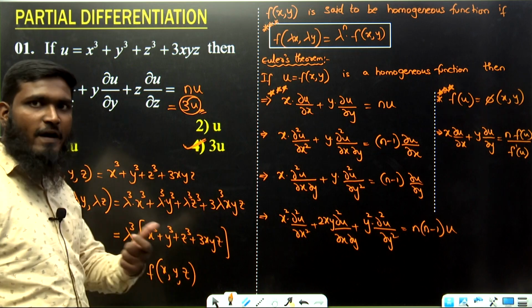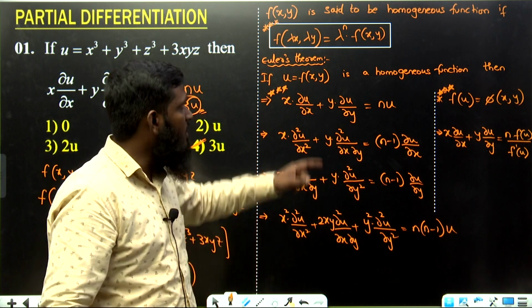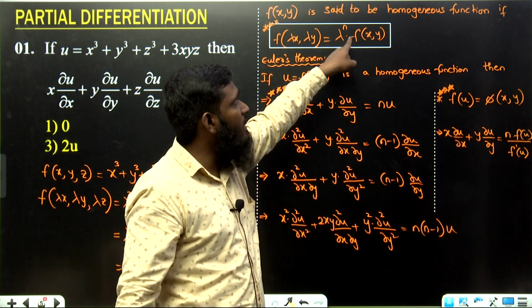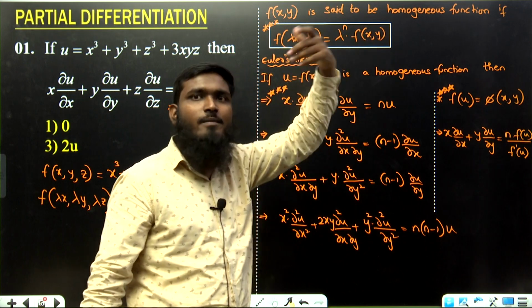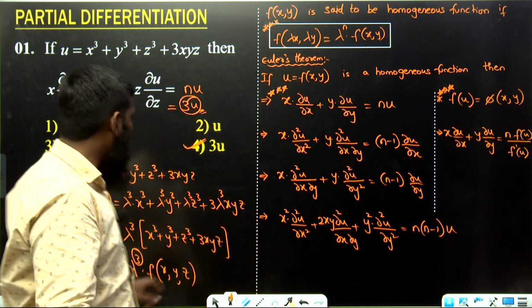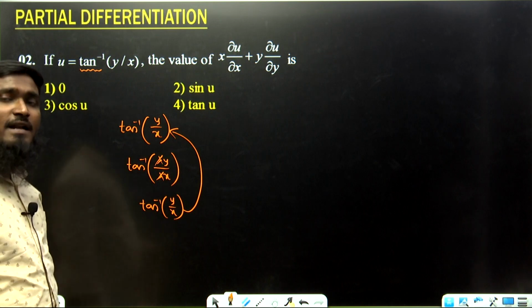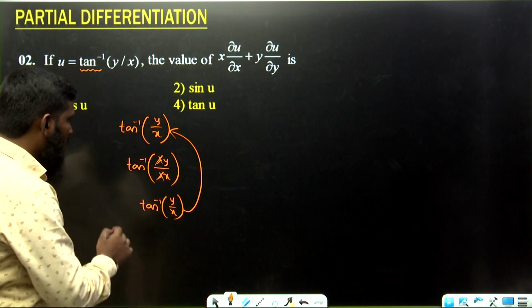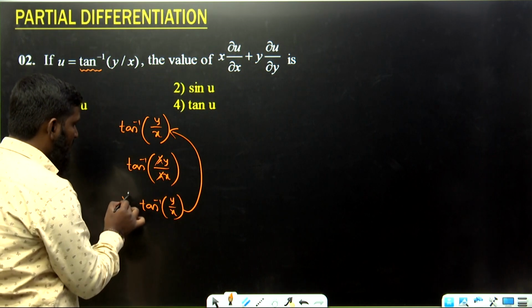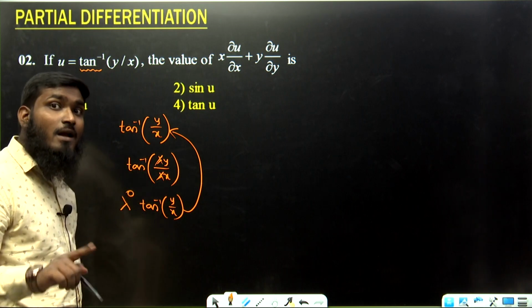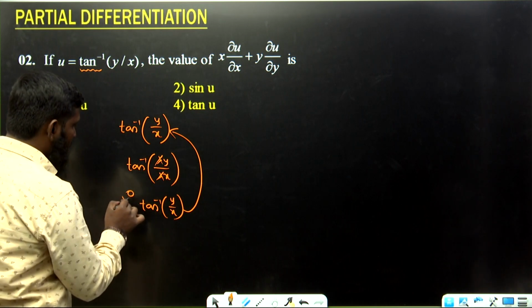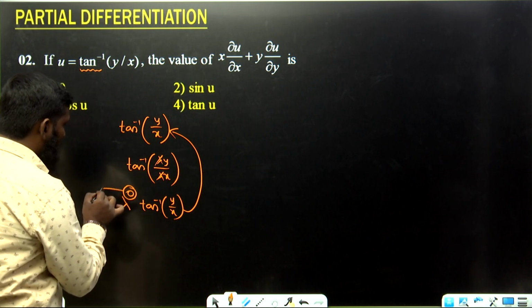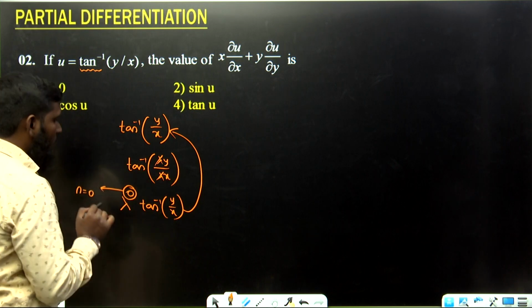Whenever we want to define a homogeneous function, we define it as lambda power n into our function f of x comma y. Here we have the same function, but lambda power n we are not getting. So whenever we are not getting any lambda part, we have to write this part as lambda power 0. Lambda power 0 means the n value will be equal to 0.